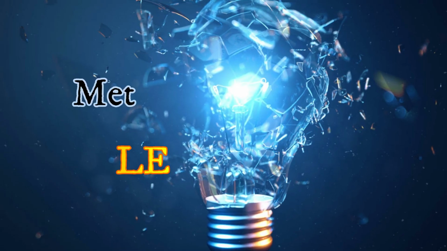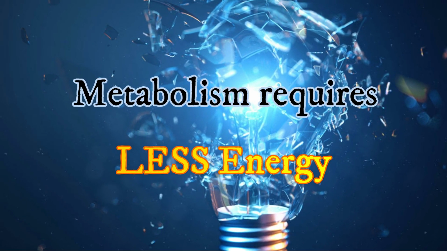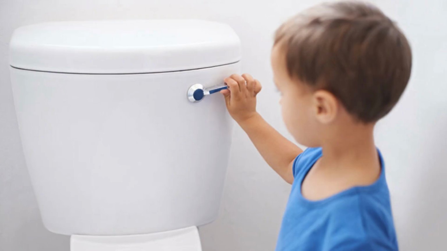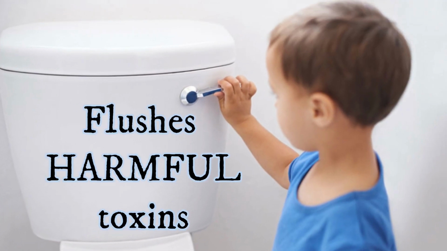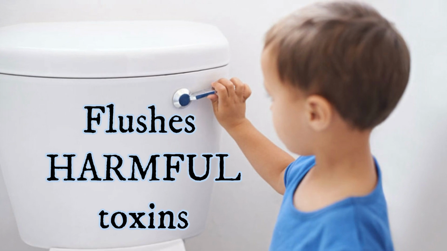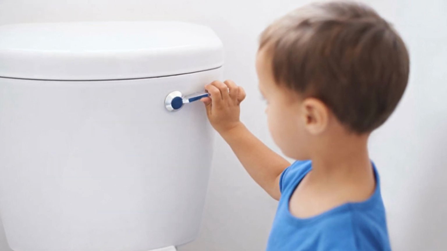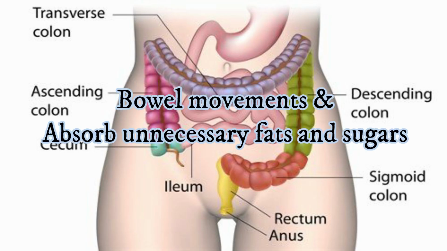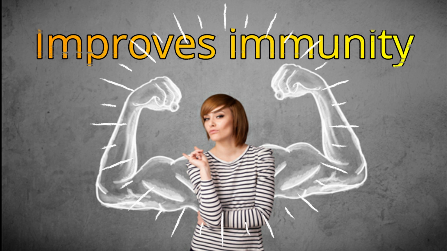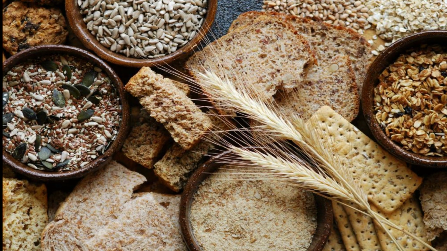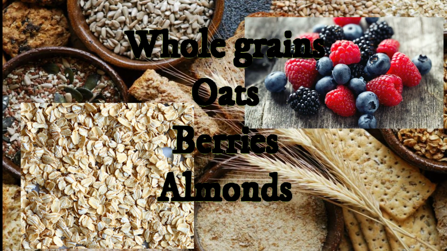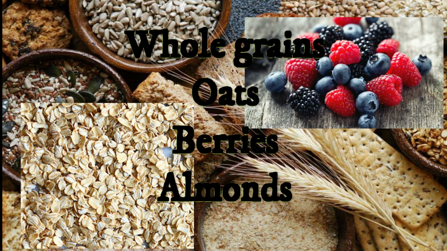Dietary fibers are important as their metabolism doesn't consume a lot of energy. Increasing the intake of dietary fibers helps in flushing out the harmful toxins and also improves the overall function of the liver. They also help regulate the bowel movements and absorb all the extra fat and sugar which are affecting the liver. In addition, it also helps in improving the immune system. The dietary fibers include whole grains, oats, berries, almonds, and green leafy vegetables.